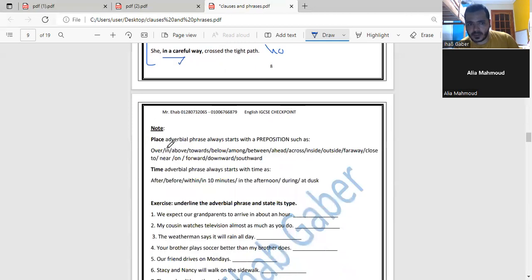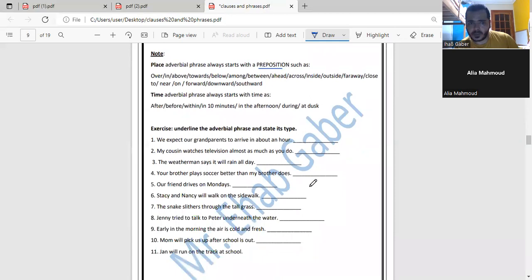This answers how, and the previous one answers how often, and so on. Note, place adverbial phrase always starts with a preposition, and tells us directions. For example, over, in, above, towards, below, among, between, because these prepositions are prepositions of place. They tell us directions. And time adverbial phrase always starts with a time word, like after, before, within, in 10 minutes, in the afternoon, during, at dusk, and so on.